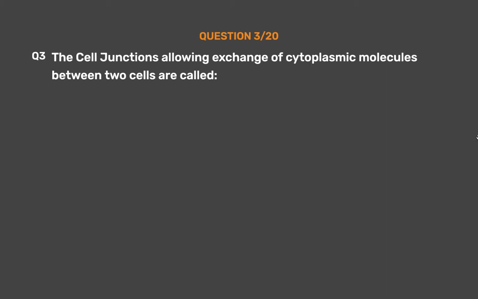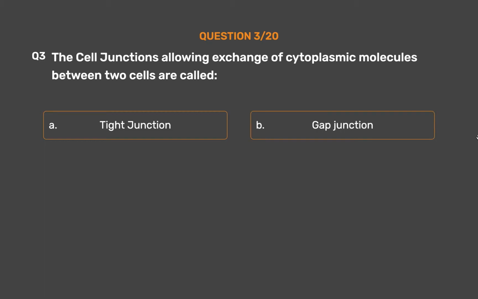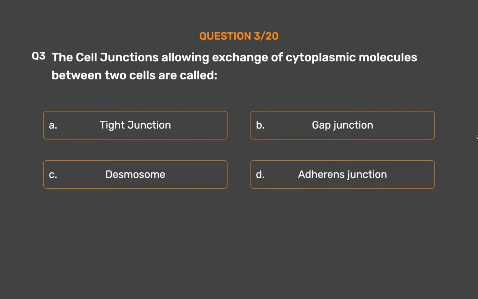Question number 3. The cell junctions allowing exchange of cytoplasmic molecules between two cells are called _. Option A. Tight junction. Option B. Gap junction. Option C. Desmosome. Option D. Adherens junction.